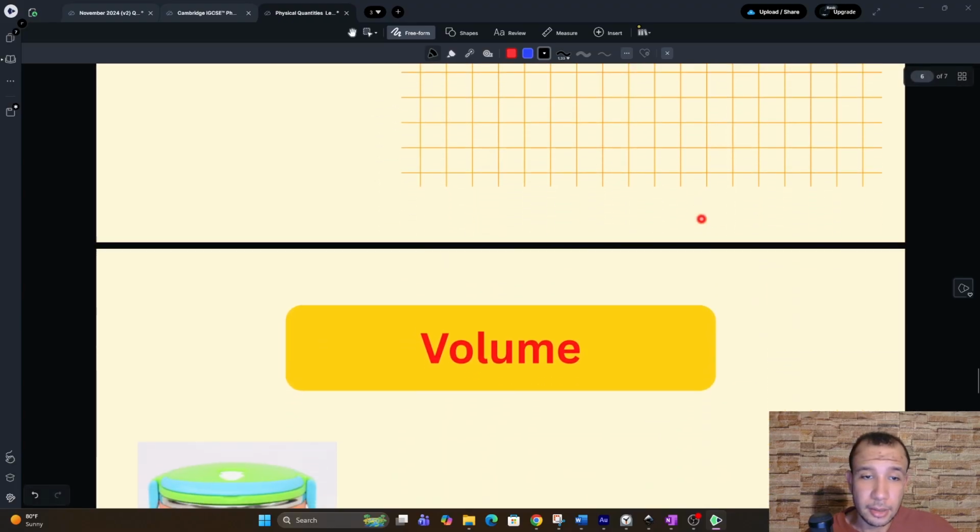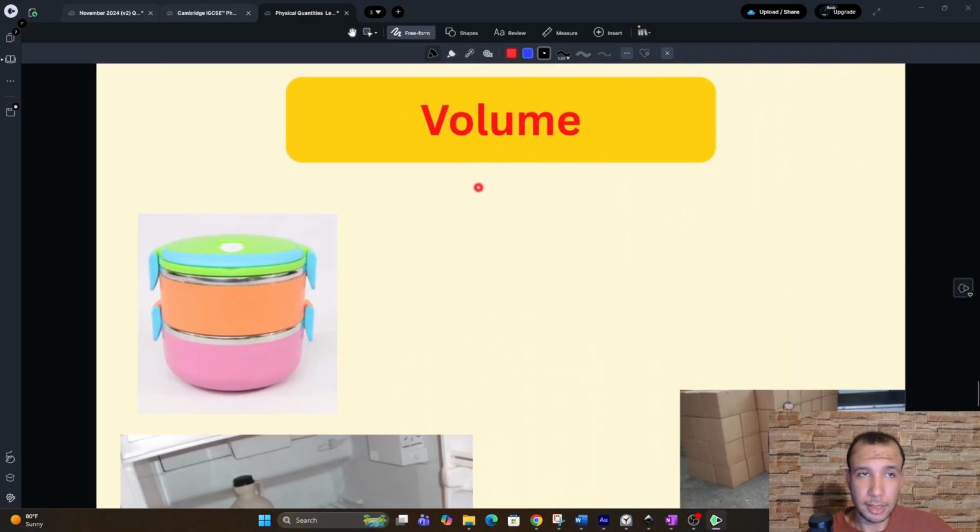And finally, we want to talk about volume. Volume is the 3-dimensional space that the object occupies. If you have a room, the room has a specific capacity. If you have a container, it has a specific capacity. This means that you have a limit to the amount of objects that you can fit in there. So how do you find this capacity, or the space each object occupies? You have this physical quantity, which is volume.